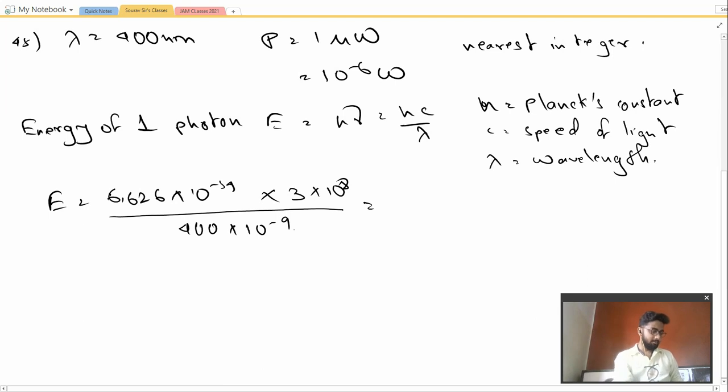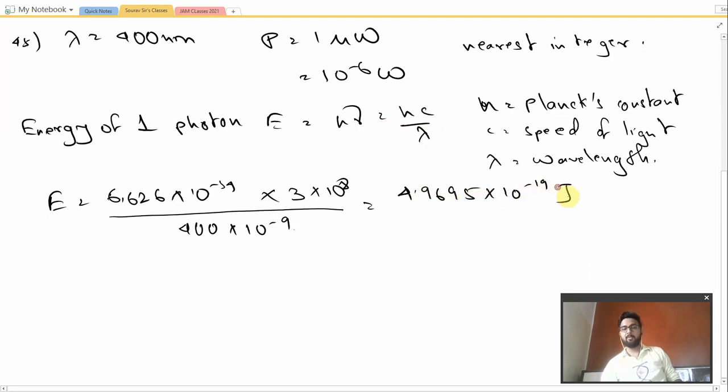So where's my calculator? This is 6.626 into 10 to the power minus 34, into 3 into 10 to the power 8, divide by 400 into 10 to the power minus 9. So we will be getting the value 4.9695 into 10 to the power minus 19.